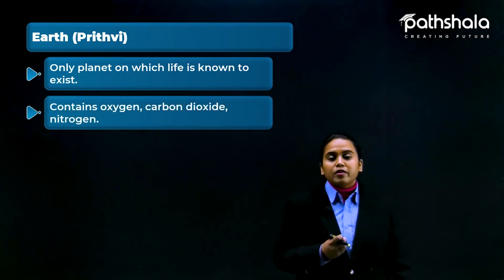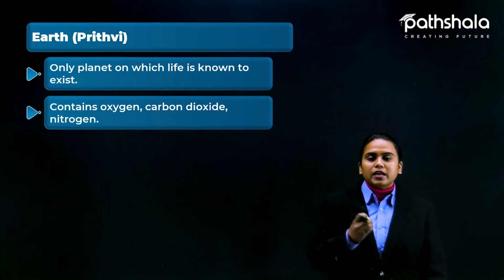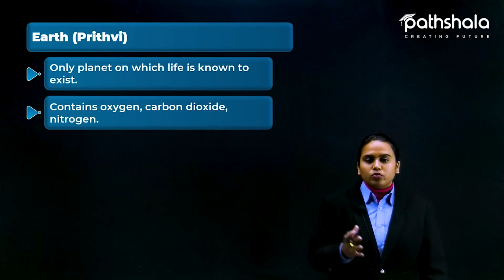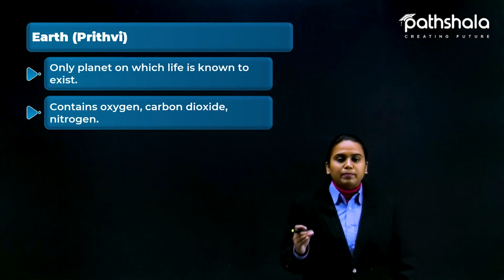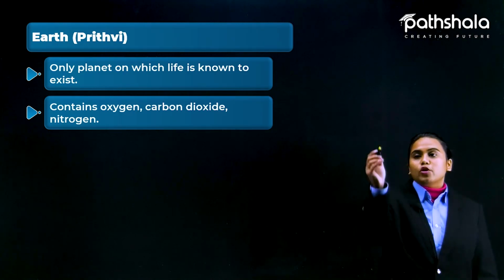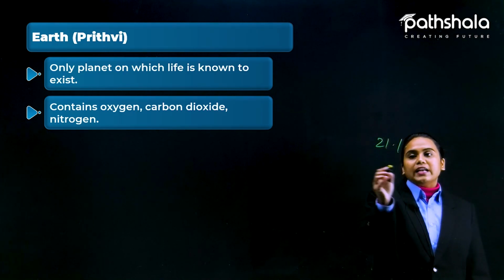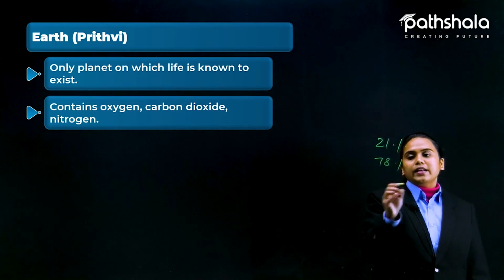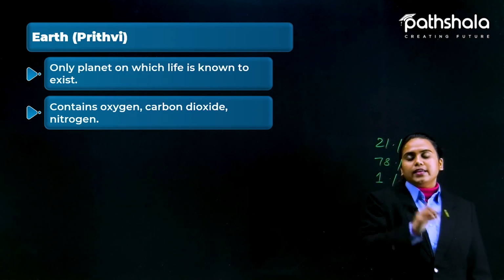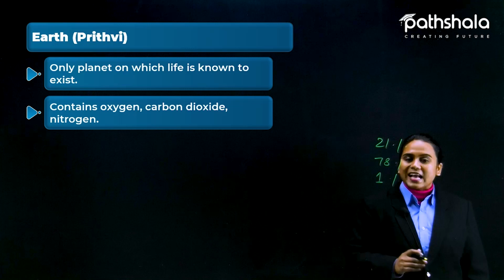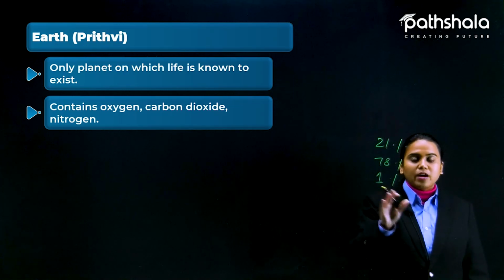Okay, so here we have oxygen, carbon dioxide and nitrogen. You know that on Earth, oxygen is present at 21% and nitrogen is about 78%, and one part is for carbon dioxide and some other gases that are also included in that part only.